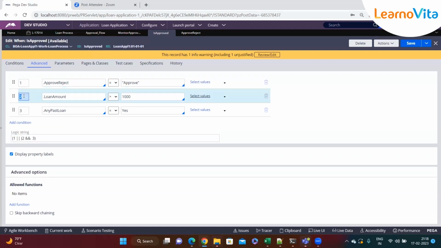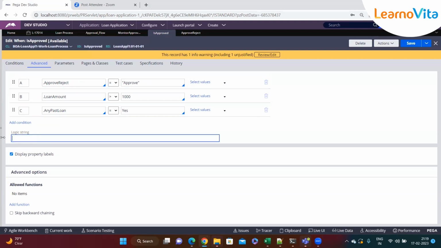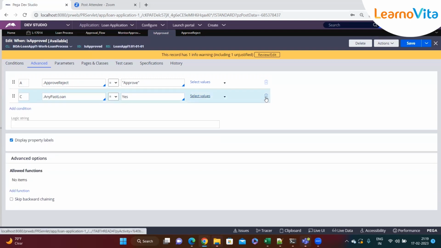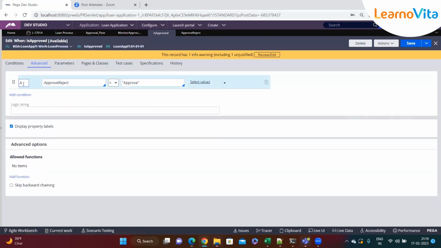The same way we can do it with A, B, and C as well, and the only thing is that we have to change the logic to A, B, C. For now, we have only one condition to check, which is whether the bank representative has approved. So that's it, I've saved the when rule.